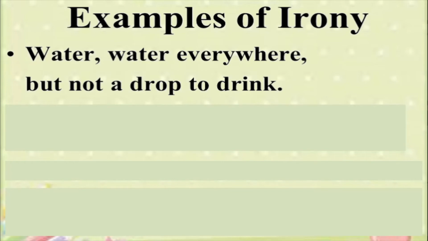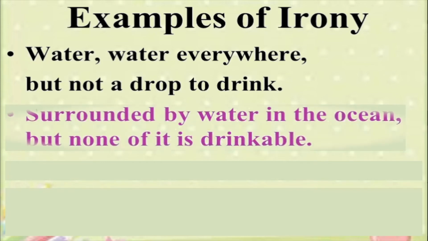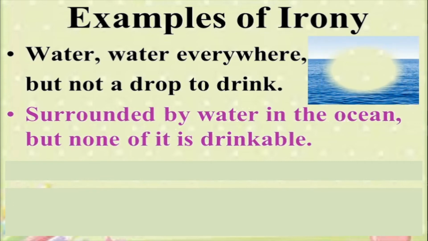Water, water everywhere, but not a drop to drink. So it means there is water all over the place. You are in the middle of an ocean and you are surrounded by water, but none of it is drinkable. So there's water everywhere. It is ironical that you cannot drink even a drop of that water. This is also an example of irony.